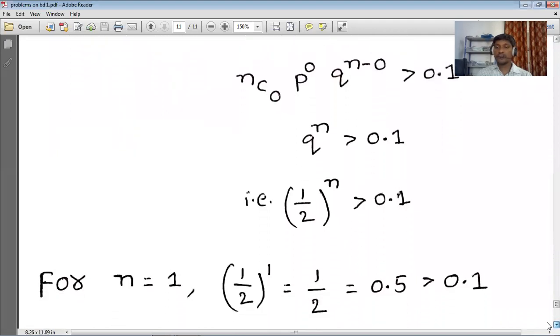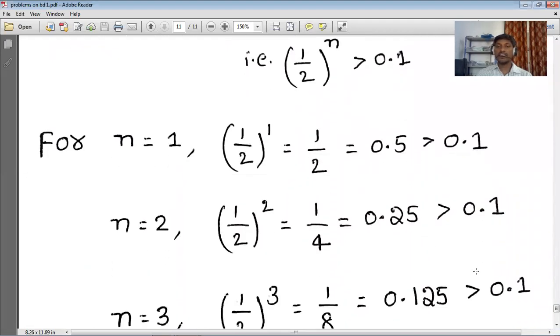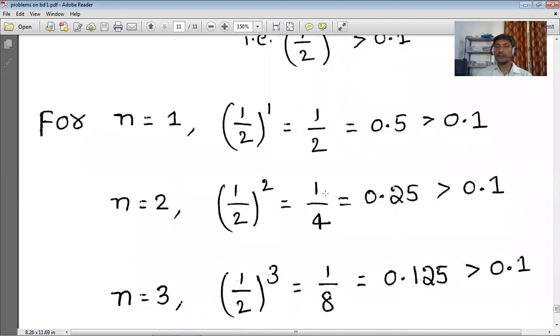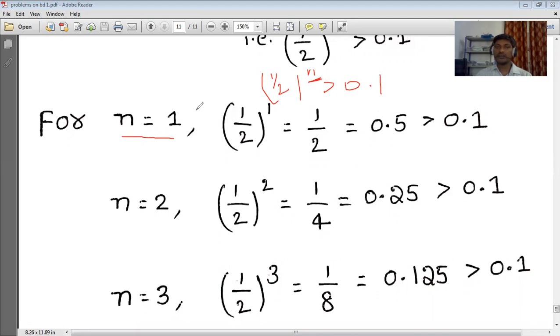First, n is equal to 1. Next, n is equal to 2. n is equal to 3. n is equal to 4. Like that we have to substitute until we get the maximum value of n. So here it is. First, substituting n is equal to 1. We have (1/2)^n, and above, we have (1/2)^n is greater than 0.1. So here we are substituting 1 in place of n.